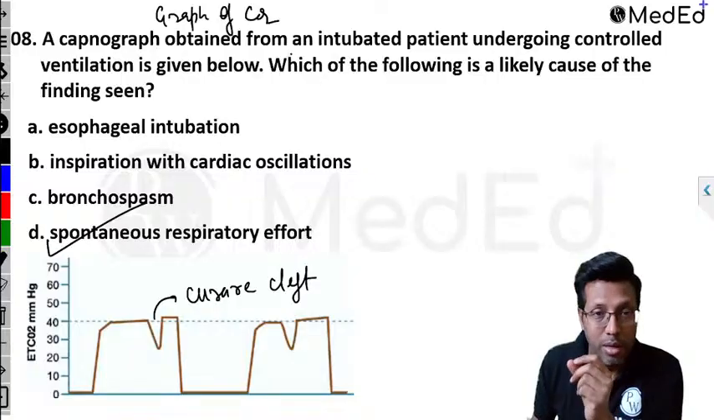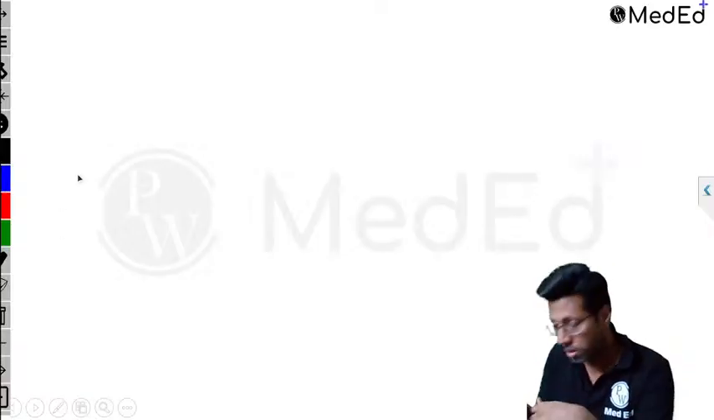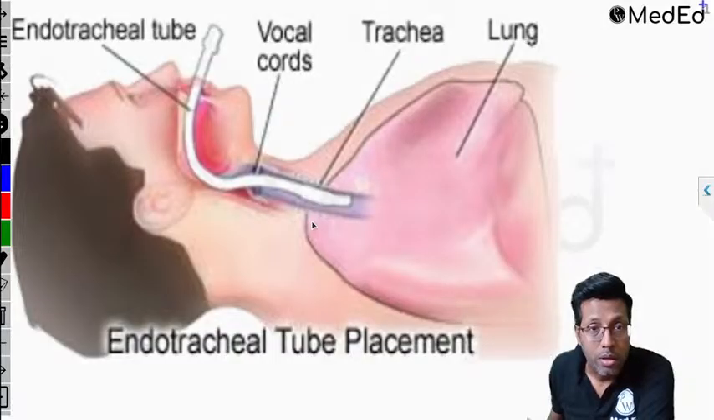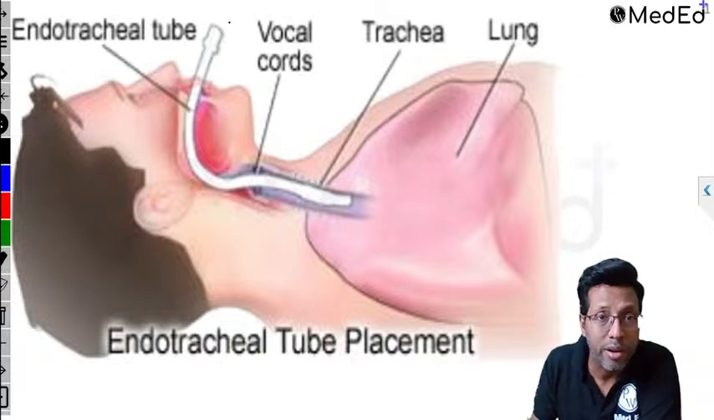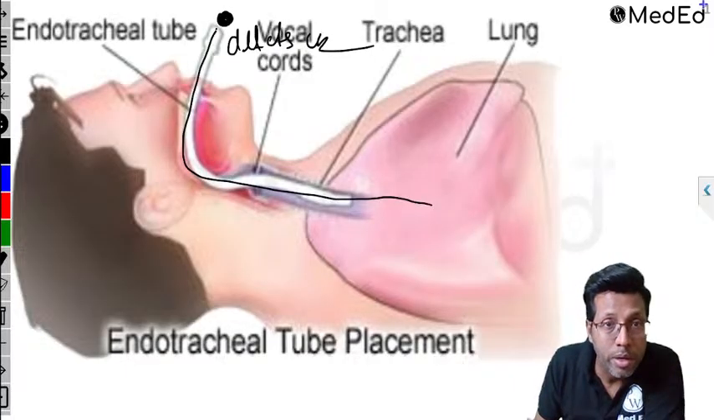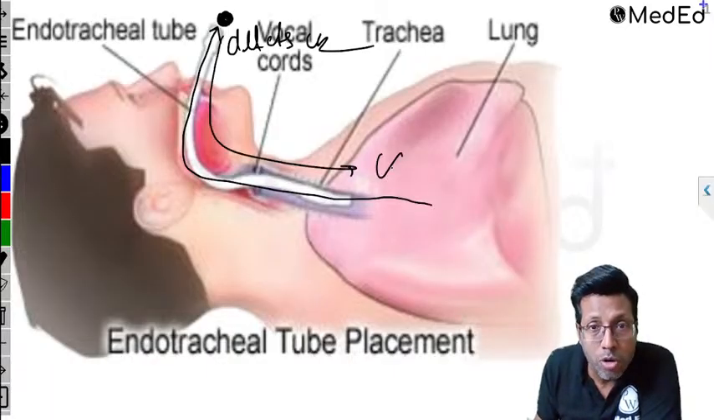So right now we are coming to capnography. Remember, capnography is a graph of carbon dioxide. What this monitor does is, I want to take one image over here. You have placed a monitor in front of the endotracheal tube, and the whole function of this monitor is that it detects carbon dioxide. So whenever carbon dioxide is coming out from here, it's going to detect, right? That means whenever inspiration is happening, it's not going to detect.